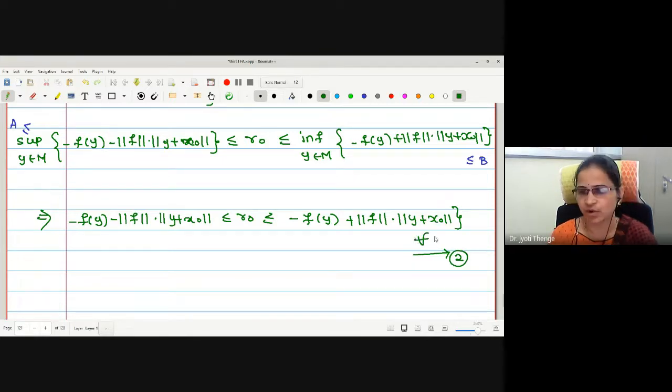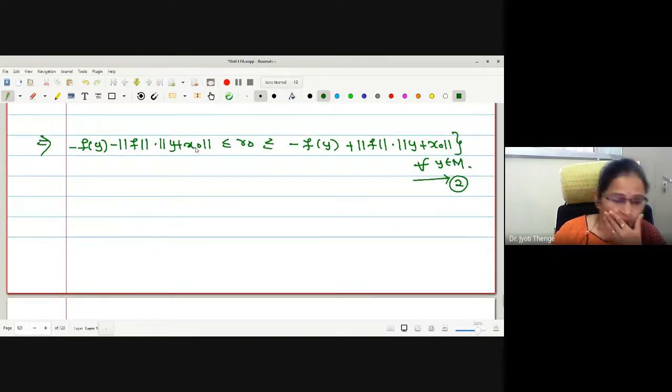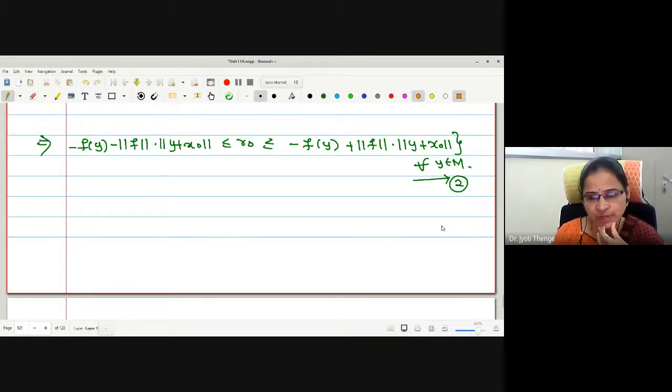And this is for all y in M, no doubt. Now what I'm going to do: y plus x naught, this element I wanted to convert to be an element of M naught. But we know the structure of an element in M naught is defined as M plus alpha x naught. Correct? Therefore, I'm going to put y as x by alpha type.